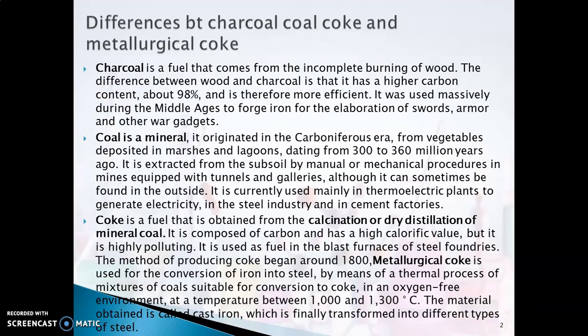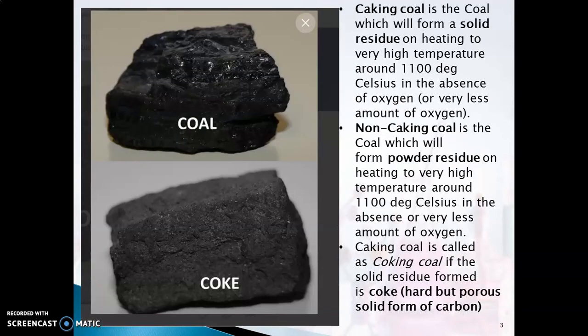Now we look into how we obtain this coke. This coke is obtained from coal by a process called caking or coking. When you heat it under a very high temperature, in the absence of oxygen or very little oxygen, you call that process caking. And we also have non-caking coal. But the hard, porous, solid form of carbon, that is coke, is obtained from caking or coking.